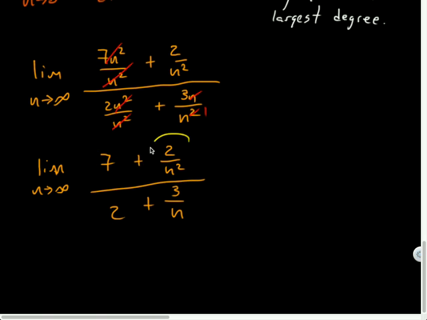What is the limit of this? 2 divided by a really big number is a really small number, 0. As n goes to infinity, n squared also goes to infinity. Dividing 2 by a number that's approaching infinity is 0. What is the limit as n approaches infinity of 2? 2. What is the limit as n approaches infinity of 3 over n? 0. Okay? So this is the same as 7 halves.